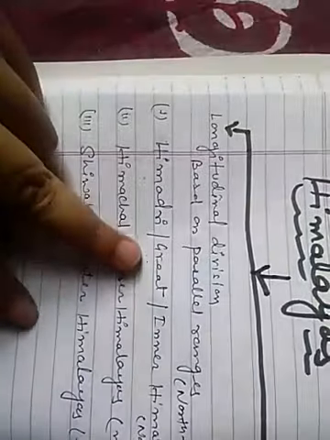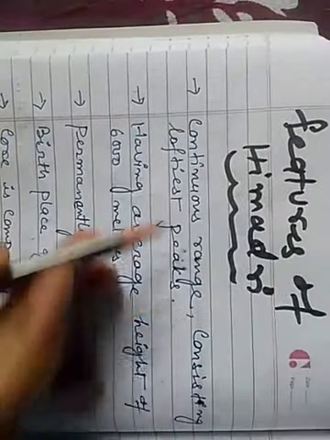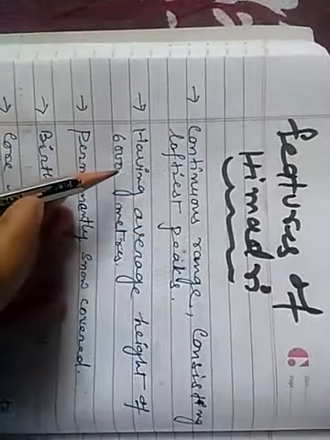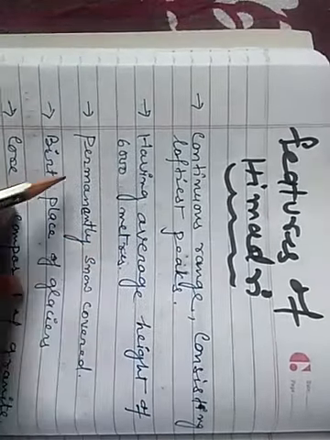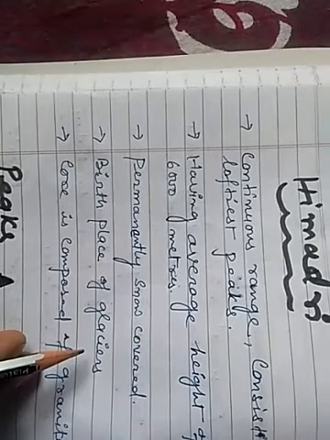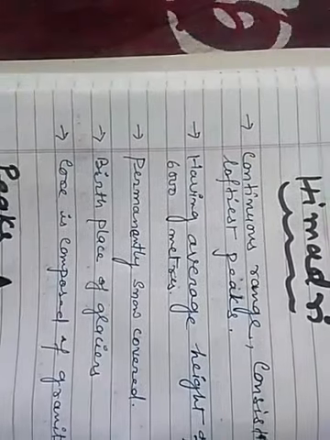So in the previous class we have already learned about the Himadri or Great Himalaya. Let's revise it. See the features of Himadri. Himadri is the continuous range consisting loftiest peaks having average height of 6,000 meters. It is permanently snow covered. It is the birthplace of glaciers and its core is composed of granite.